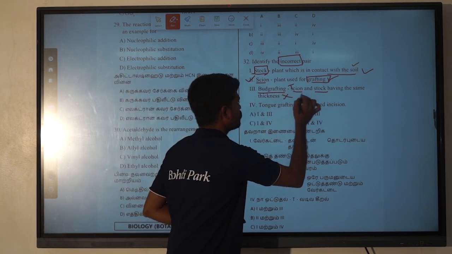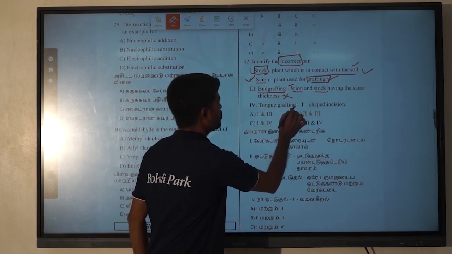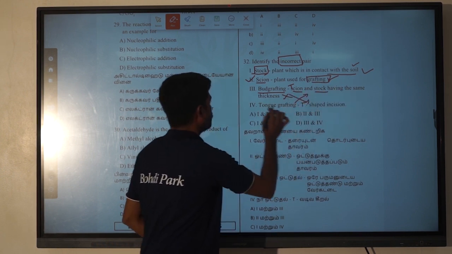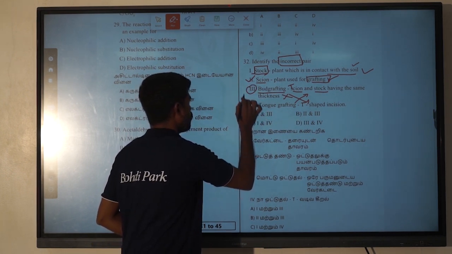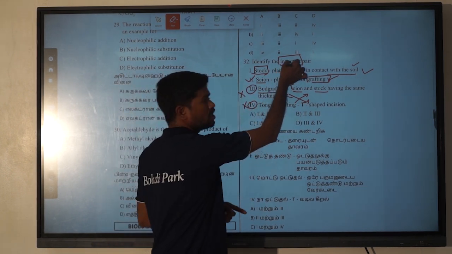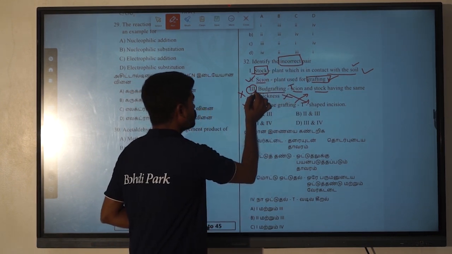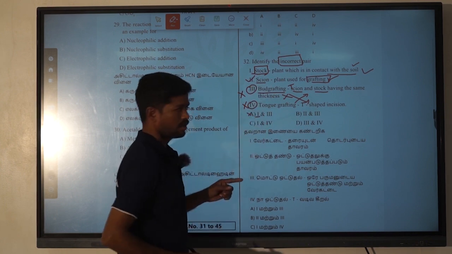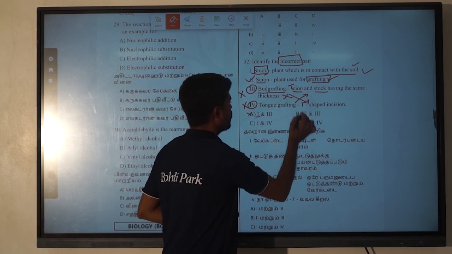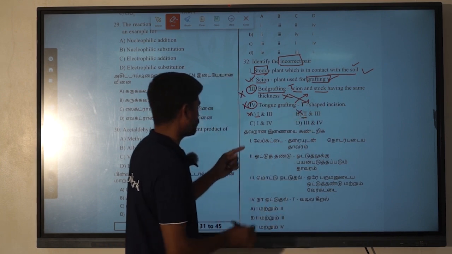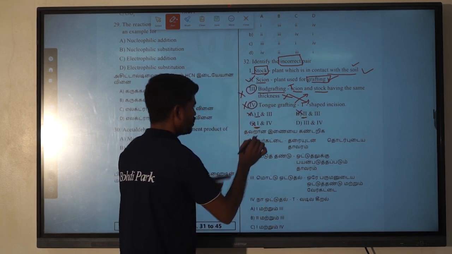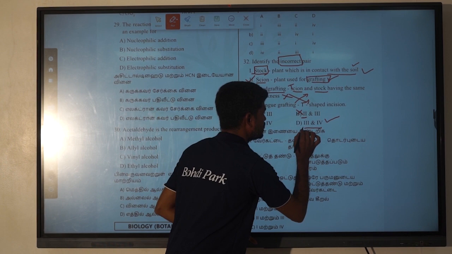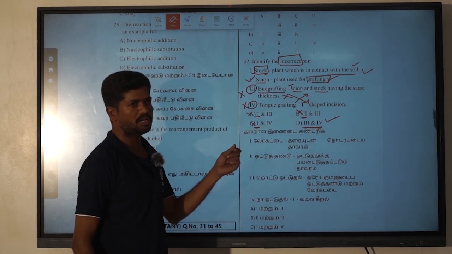So this one will be wrong. Tongue grafting is where the scion and stock have the same thickness. So the third and fourth are wrong ones, and we have to find the incorrect pair. This one is also wrong, and this is also wrong. The first option does not come under the answer, and the second option does not come in this one either. Once again, the first one is correct and the second one is correct. So the correct option for this one is option D, third and fourth.